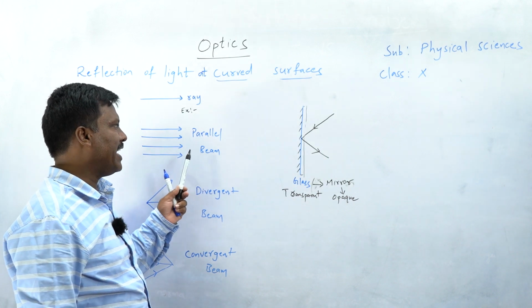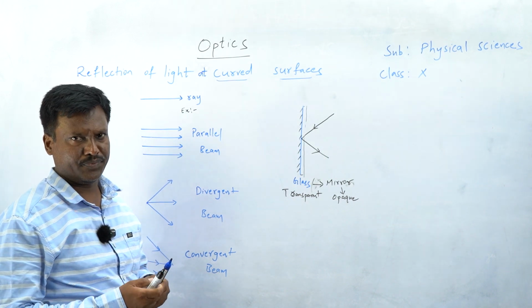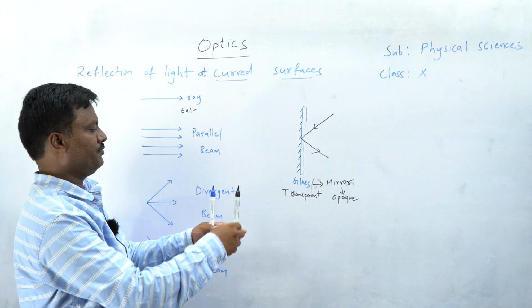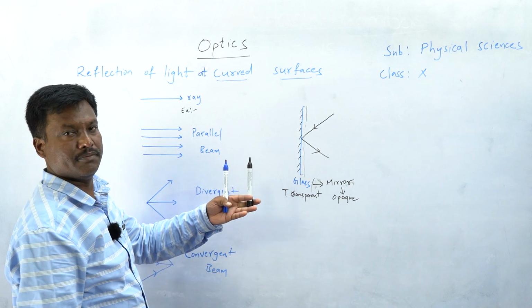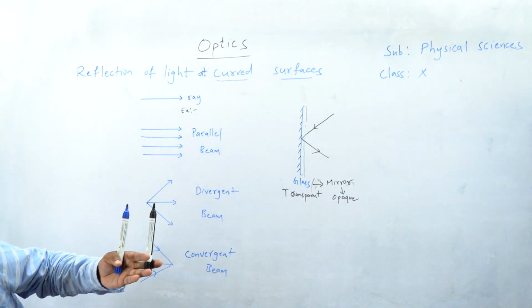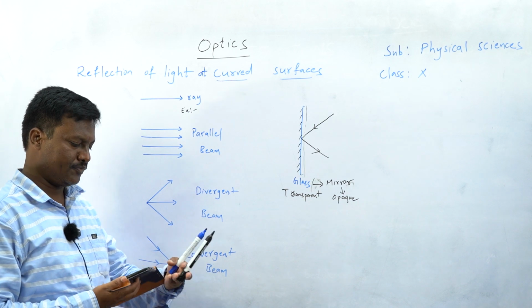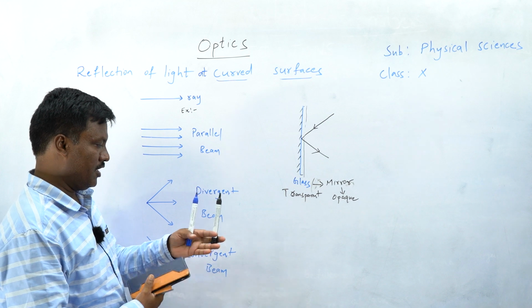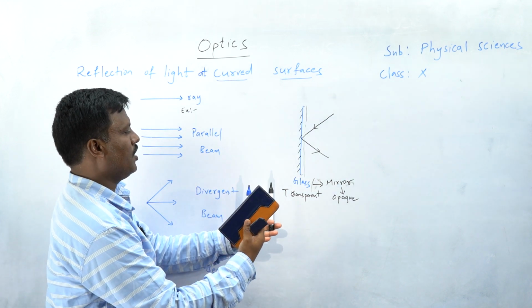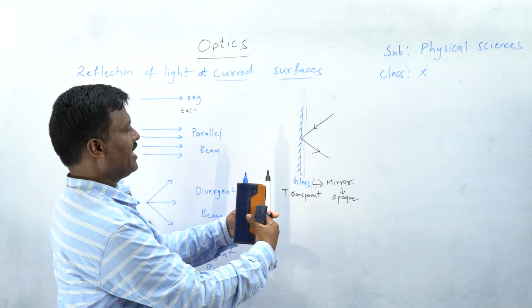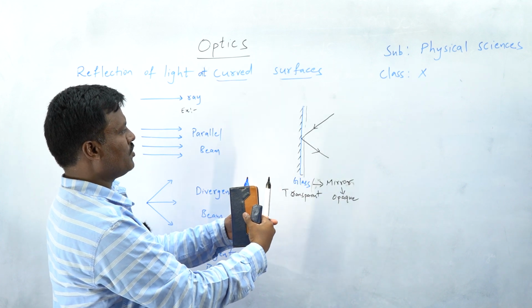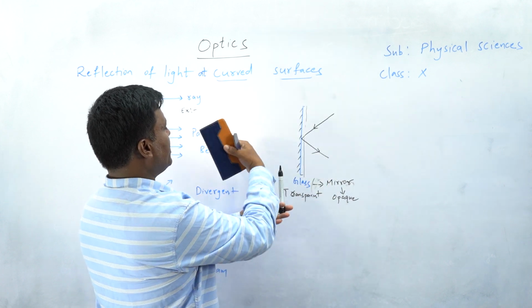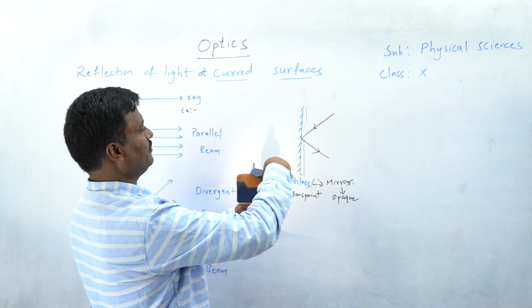So I am going to do an experiment to understand the parallel beam. Here I am going to place two markers this way. How are the markers? They are parallel. Right. I am going to switch on the mobile torch light. Then this light is incident on the markers. So when I keep the mobile phone very close, you see the shadows of these two markers, one goes this way and the other goes this way.